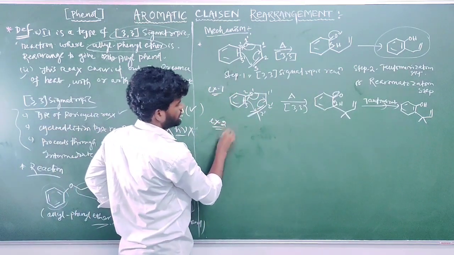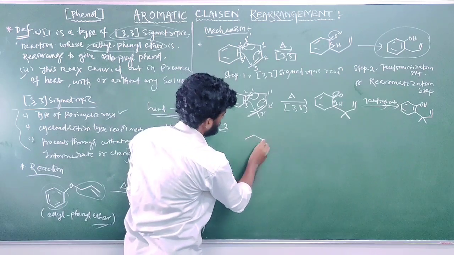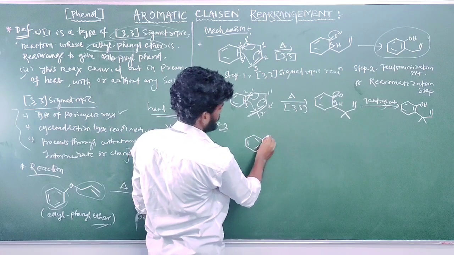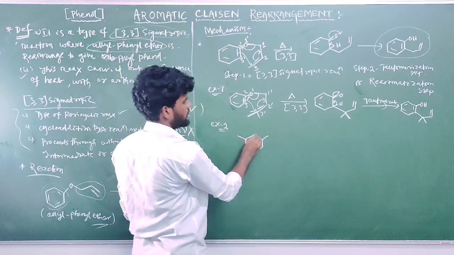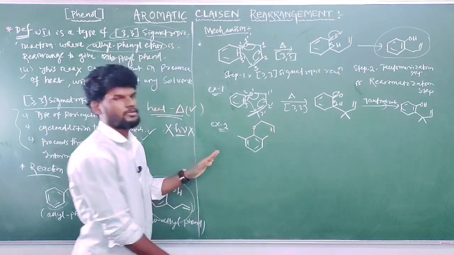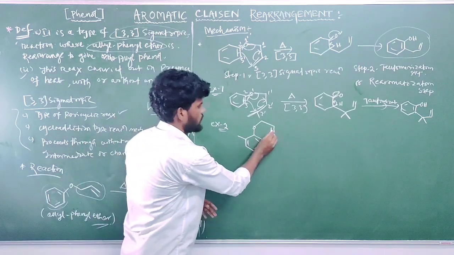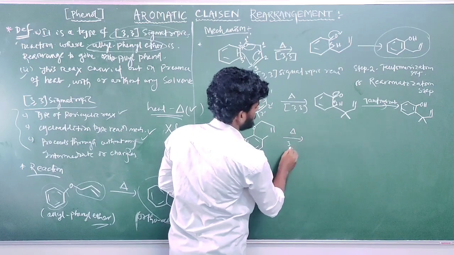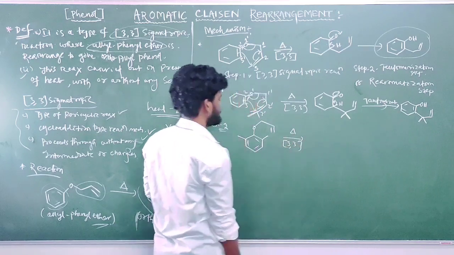Example 2. The structure is like this. See here. Here is one CH3 group and here is one CH3 group, oxygen. Okay, this is the structure, with the double bond. If heat is given, what will happen?